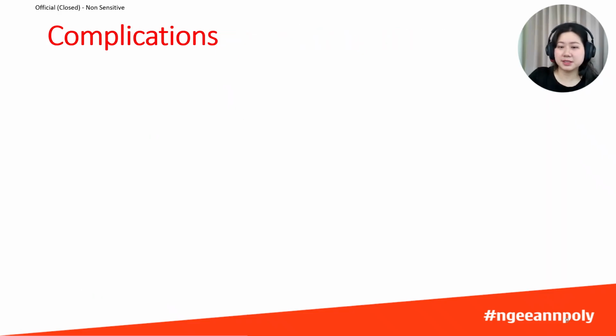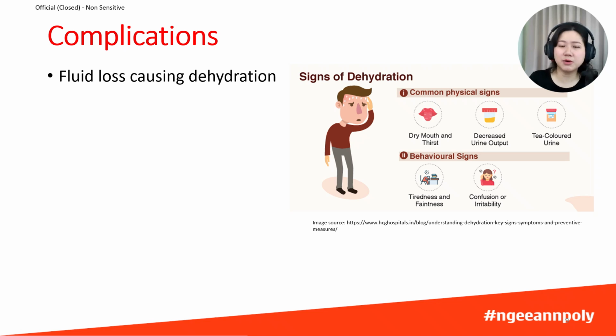Diarrhea causes the person to lose water and electrolytes. Fluid loss can lead to dehydration. Some signs of dehydration to look out for would be dry mouth and thirst, decreased urination, dark-colored urine, or even unusual behavior such as tiredness, dizziness, or confusion.